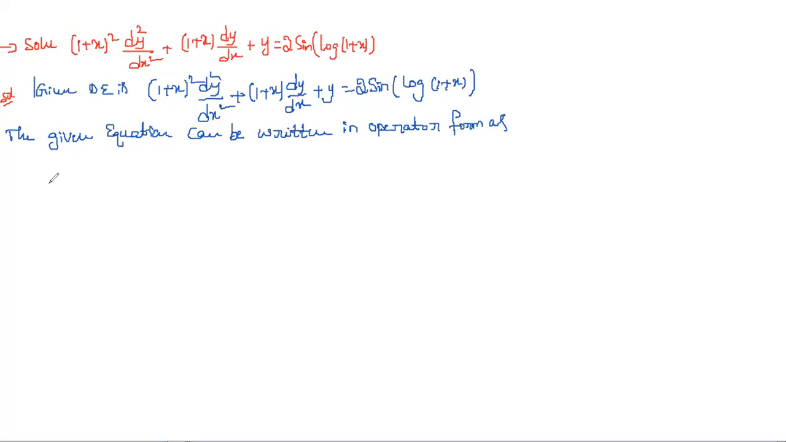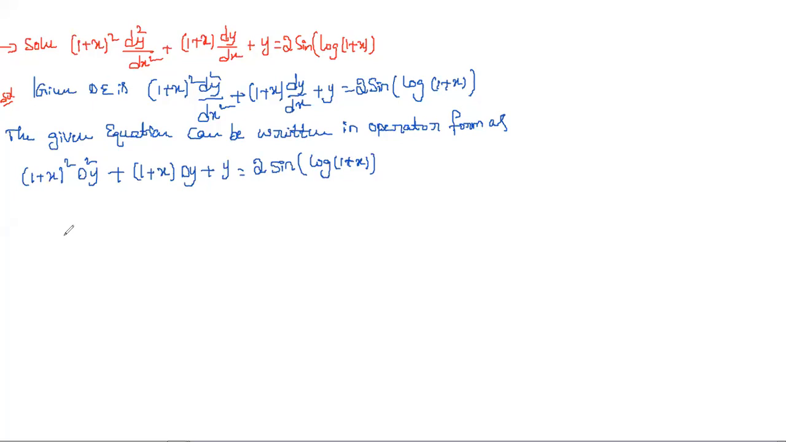So the given equation can be written in operator form. That is simply (1 plus x) whole square d square y plus (1 plus x) dy plus y is equal to 2 sine log (1 plus x). Okay, so this is the one.